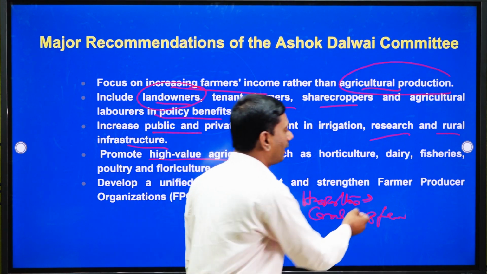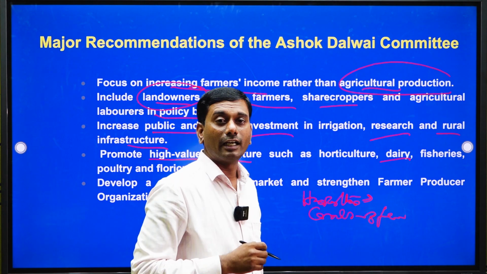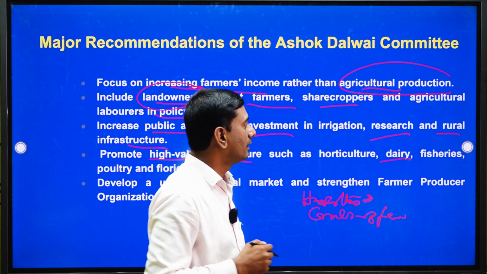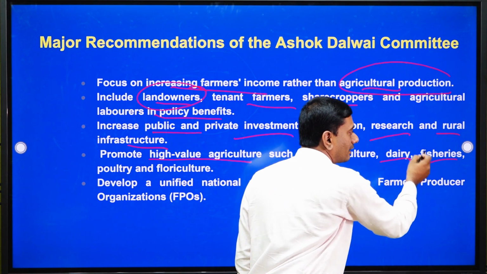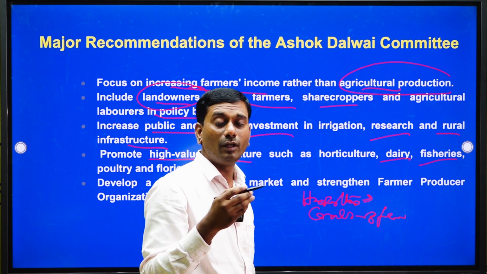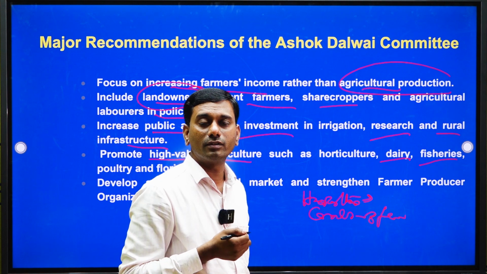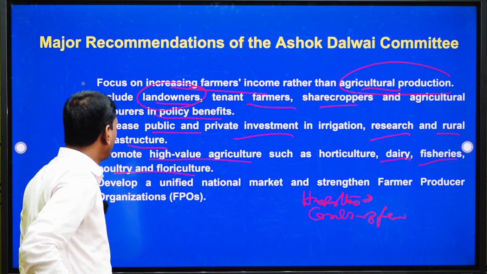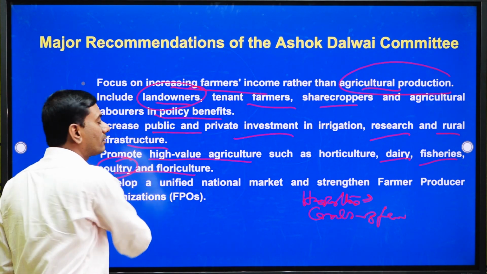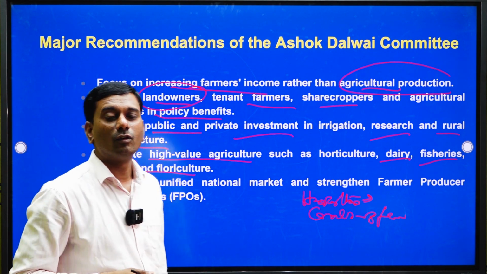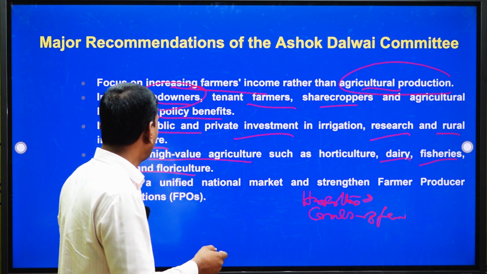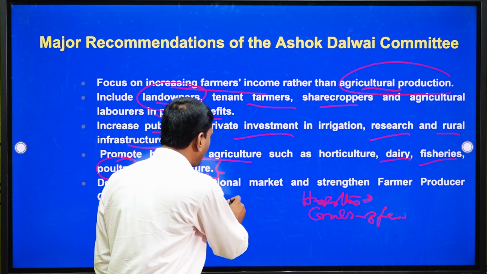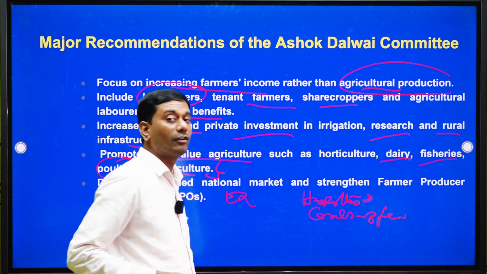This is one thing. Dairy is a year round income enterprise, the entire year you can get income from that enterprise. Even fisheries, we can make out the blue economic potential across India, right. Even poultry, you can get continuous income, especially for women empowerment, right. Even floriculture has the option to make export import business at the global level.